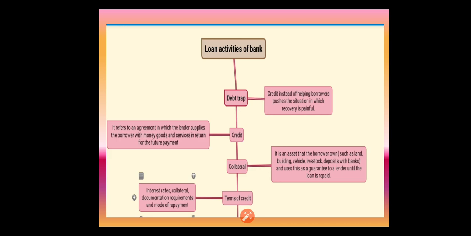In your book they had given you 15%. That 15% is called the cash reserve ratio, CRR. In real life it is 4%. So that is the loan activities of banks.